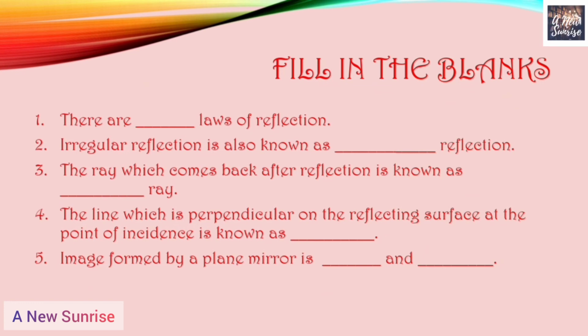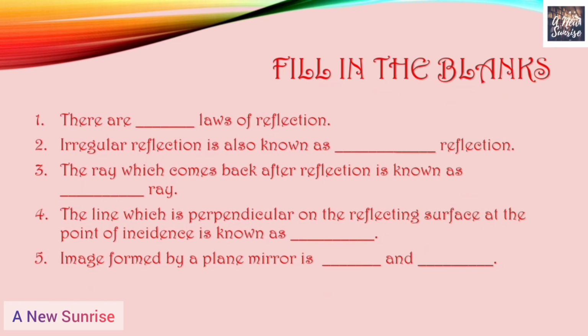Irregular reflection is also known as diffused reflection. We have to remember that. The ray which comes back after reflection is known as the reflected ray. The line which is perpendicular to the reflecting surface at the point of incidence is known as normal.